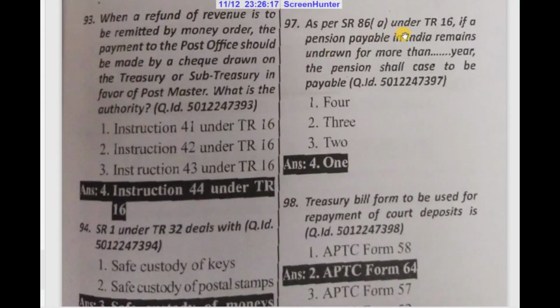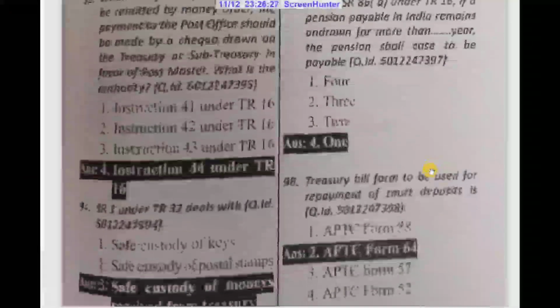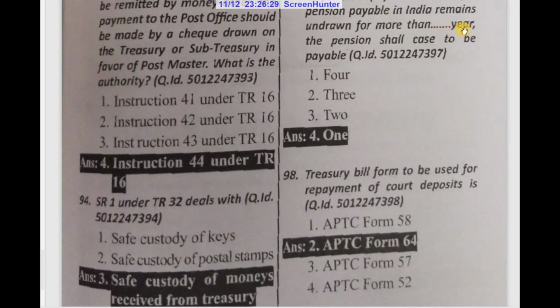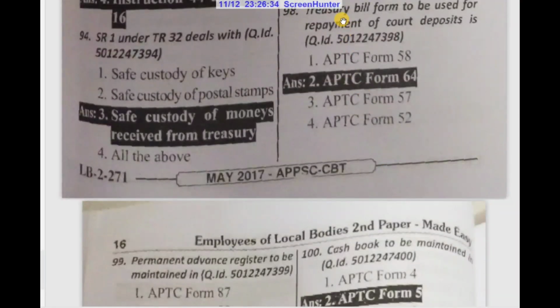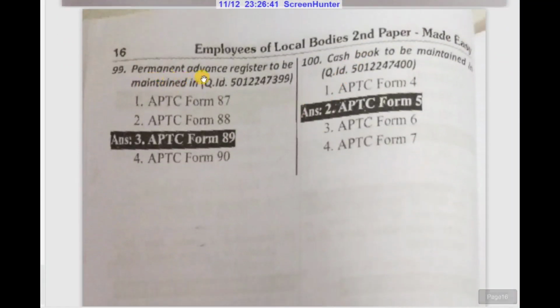As per SR 86A under TR 16, if a pension payable in India remains undrawn for more than one year, the pension shall cease to be payable. Here the answer is more than 1 year. Treasury bill form to be used for repayment of court deposits is APTC Form 64. Permanent advance register to be maintained in APTC Form 89. Cash book to be maintained in APTC Form 5.